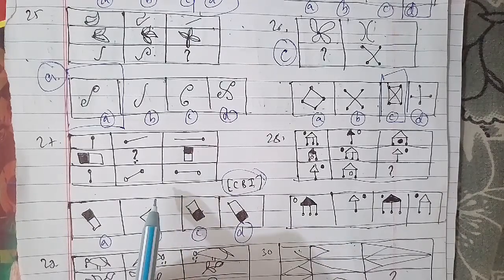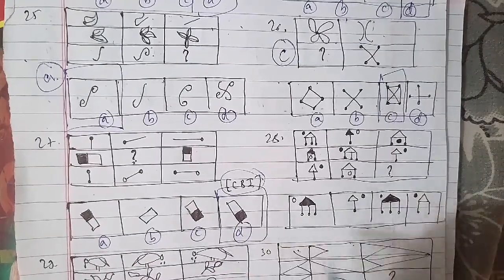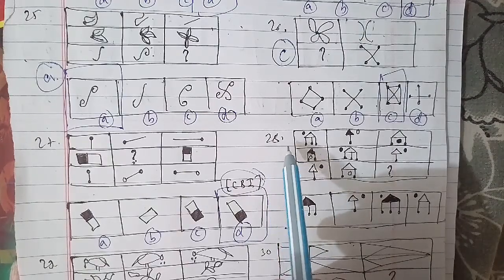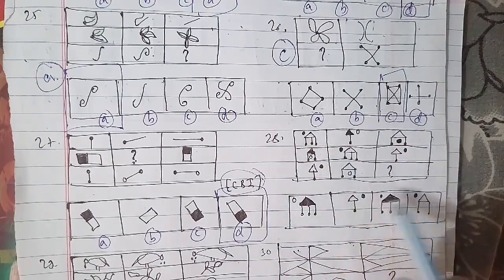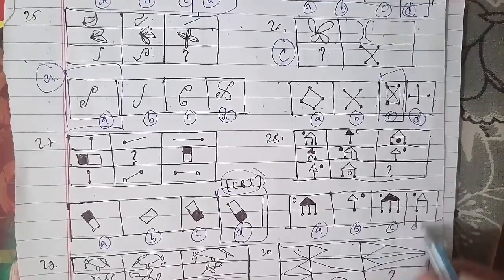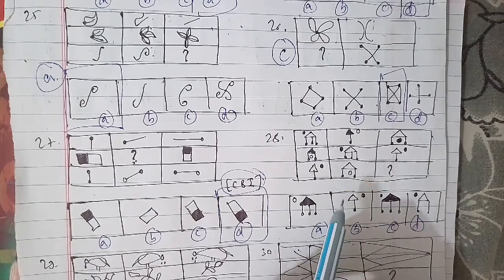We'll go ahead with the 28th question of the session. As you can see, these figures here are named A, B, C and D. On the same basis, in this particular question, there are three types of triangular shading, three types of legs, and three positions of circles, each of which is used only once in a single row, and the circle is shaded in alternate figures as well. So the figure which we have as an answer is figure C. It will be the right answer for this question as well.